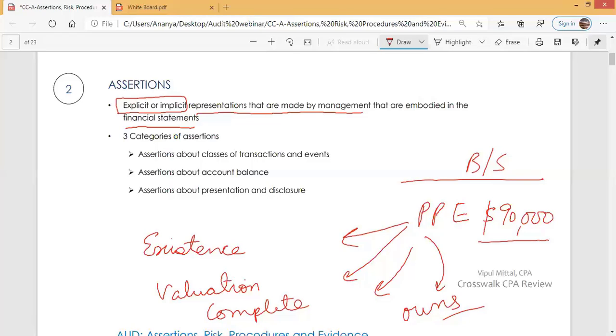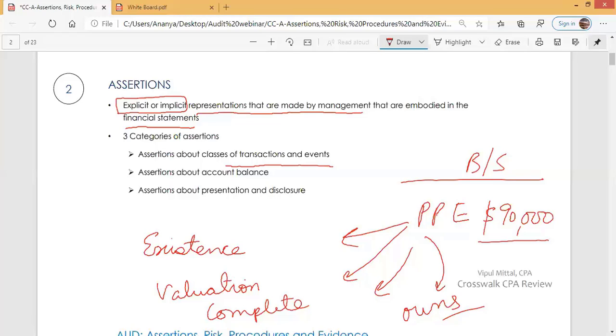All right. Now, these assertions, which may be explicit or implicit, which are made by management, which are embodied in the financial statements, may be classified into three categories. That is, assertions about classes of transactions and events. For example, they make assertions regarding sales transactions, purchase transactions, interest payment transactions, dividend transactions, issuance of common stock transactions, treasury stock transactions. So they make representations, they make assertions. What are those assertions? I will discuss in a moment.